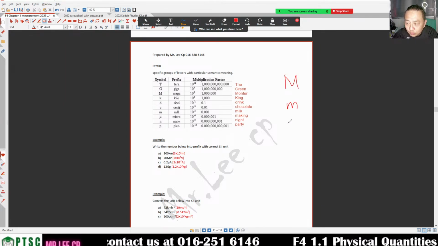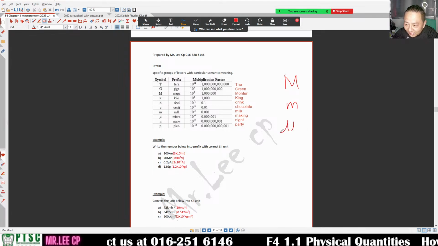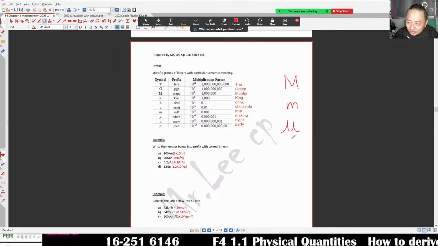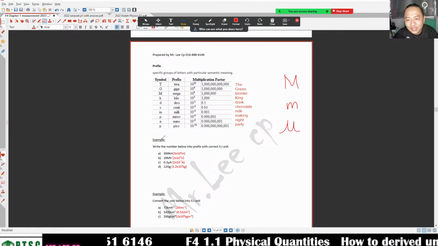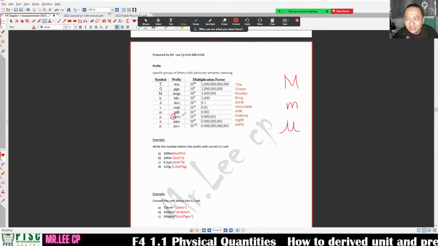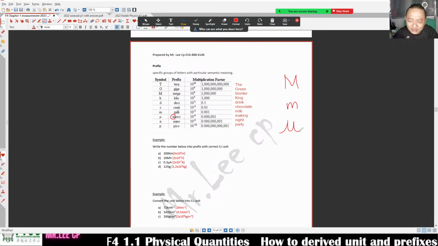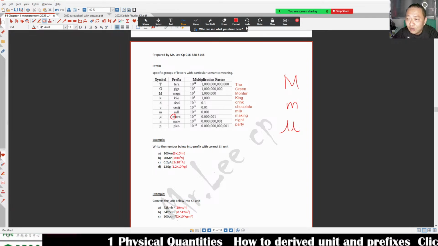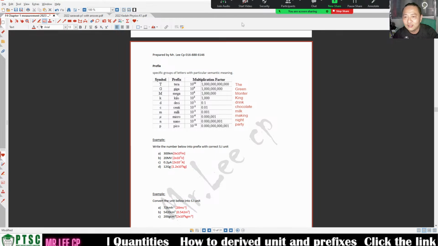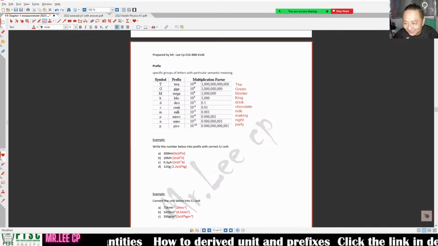And then micro, which does not look like M. A lot of students tell me, teacher, this one is not M, this one is U. Whatever, if you want to think of it as U, then U. But it is called micro. Why do you want to take it as U? So I call it M, micro. Teacher, I don't know how to write the micro. Okay, my writing on micro is so ugly.